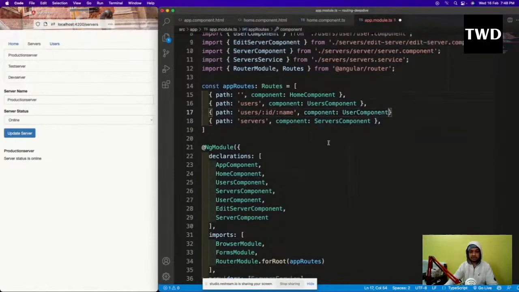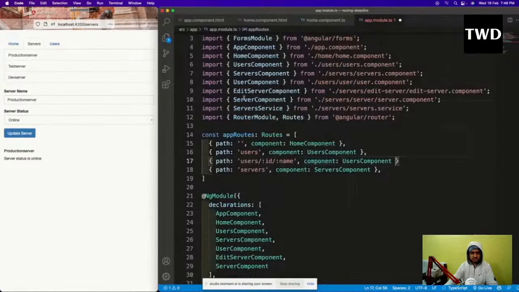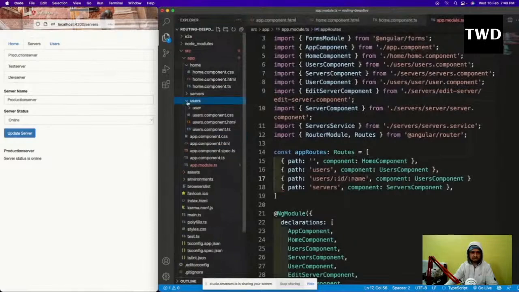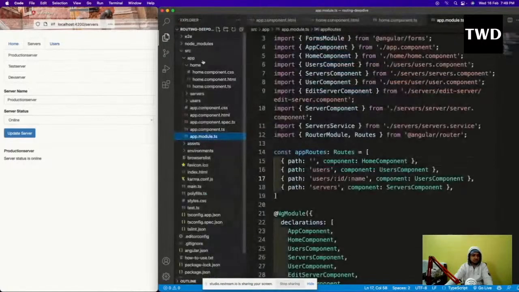So the user component I have to do, okay, what is this? Users, it is users. The same users component is there. It will load this users. Is there some user component? No. Okay, I have a user component also. But I will load this users component only because we are going to see something. We are going to see this wildcard. Okay, no problem.